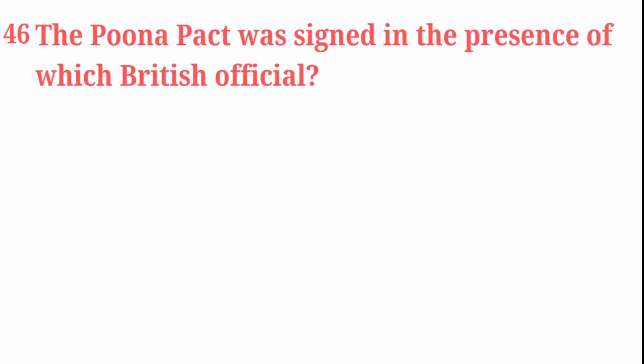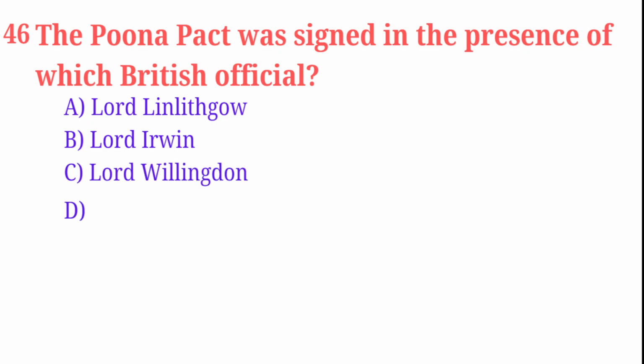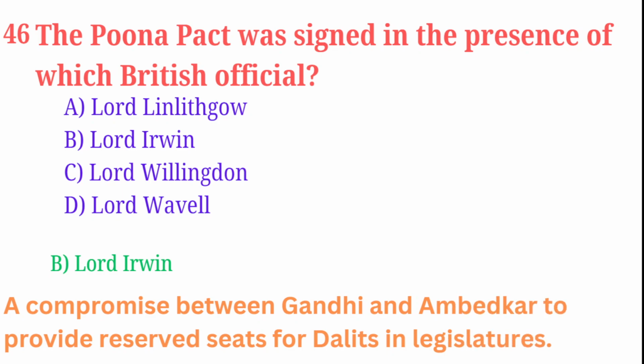The Poona Pact was signed in the presence of which British official? Lord Linlithgow, Lord Irwin, Lord Wellington, Lord Wavell. Correct answer is Lord Irwin. It was a compromise between Gandhi and Ambedkar to provide reserved seats for Dalits in legislatures.